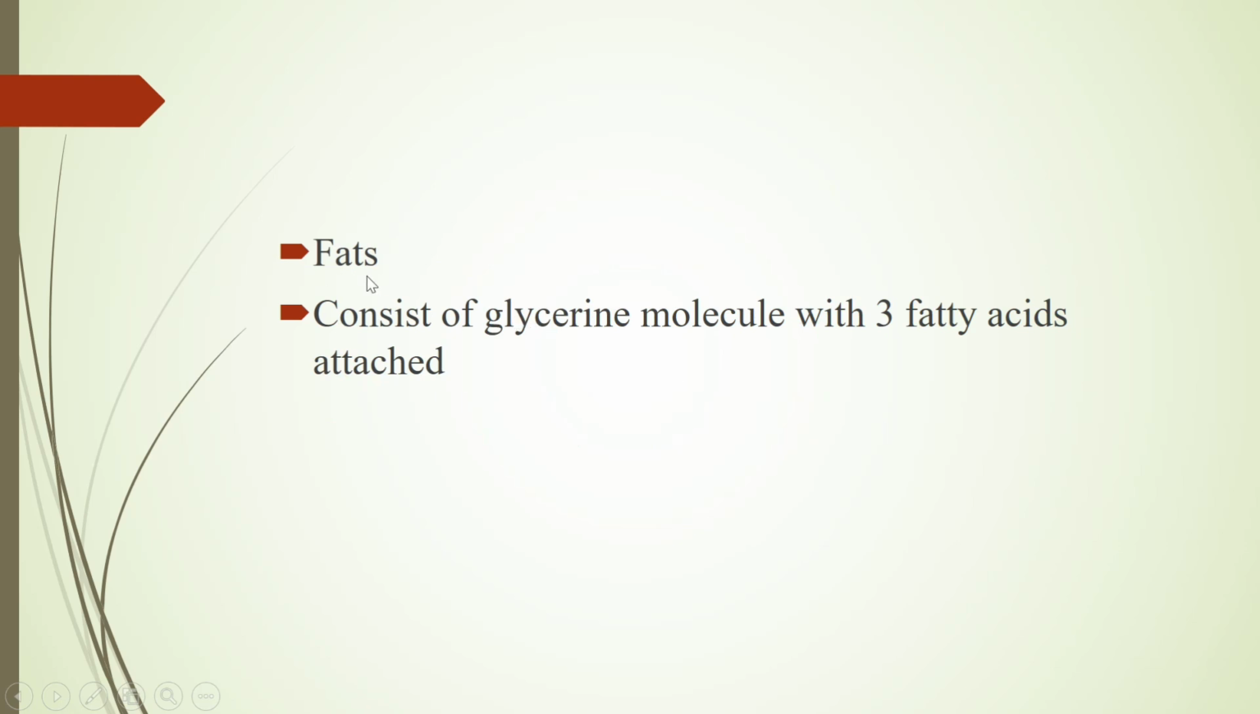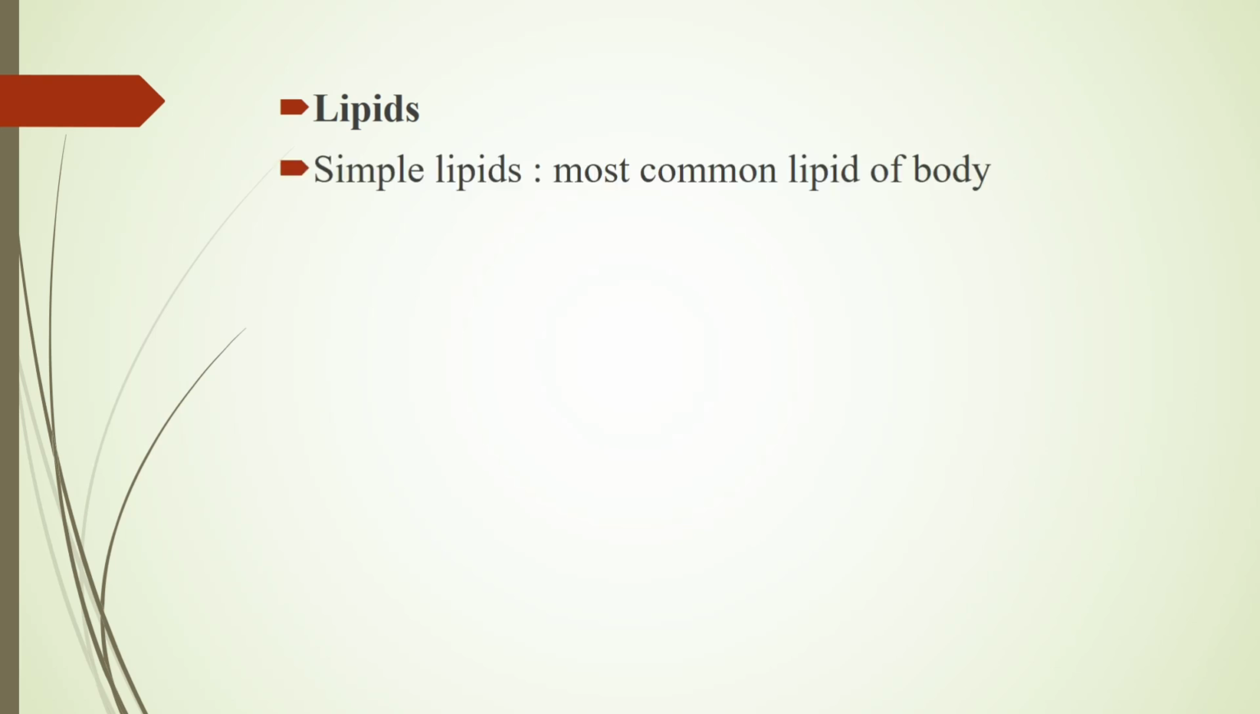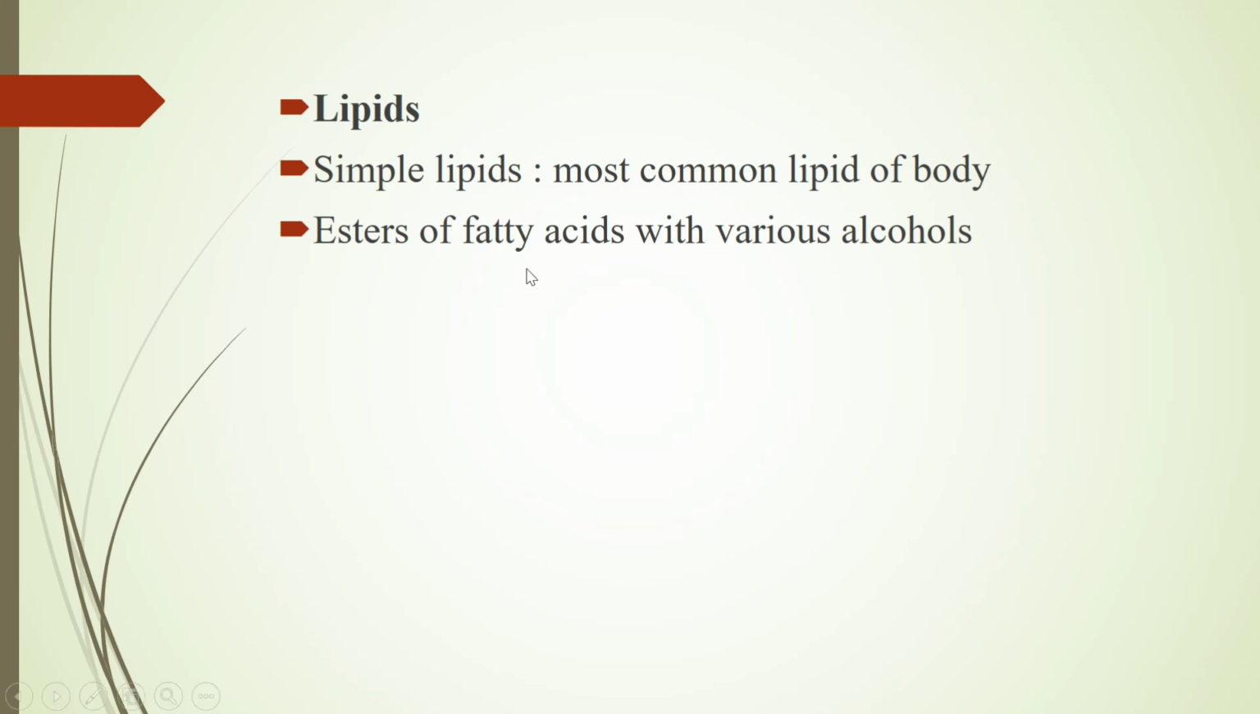Next macronutrient is the fats. Fats consist of a glycerin molecule with 3 fatty acids attached. Lipids are classified into simple lipids, compound lipids and derived or derivative lipids. First one is the simple lipids, which is the most common lipid of the body. These simple lipids are the esters of fatty acids with various alcohols, and it includes fats and oils, waxes.